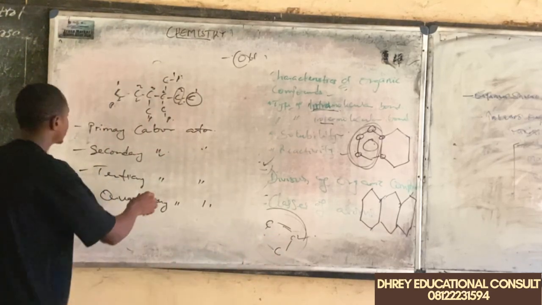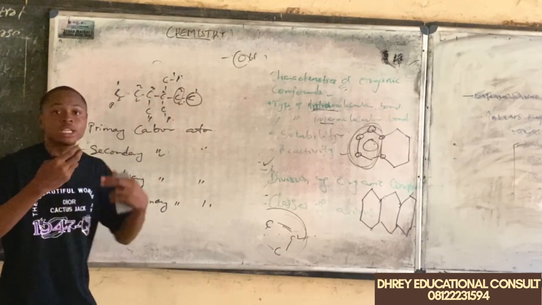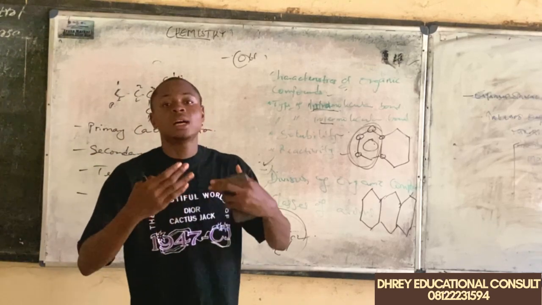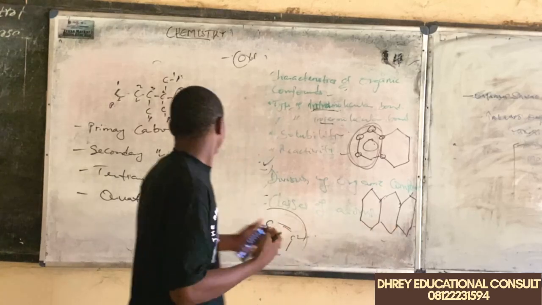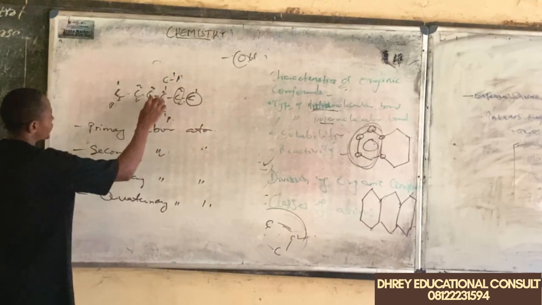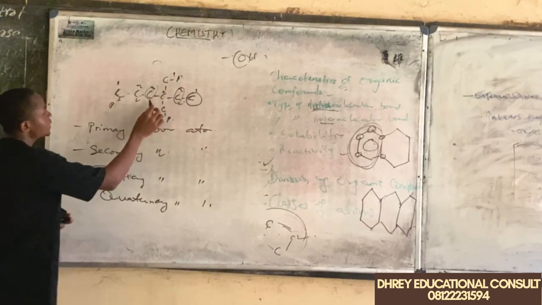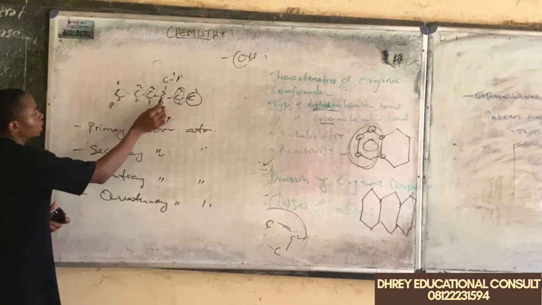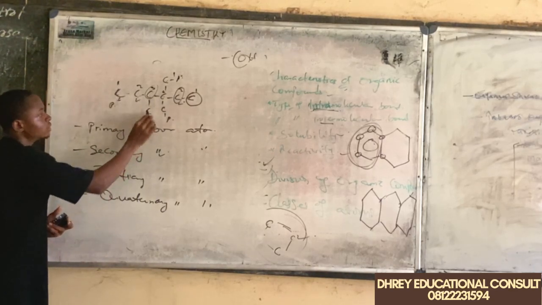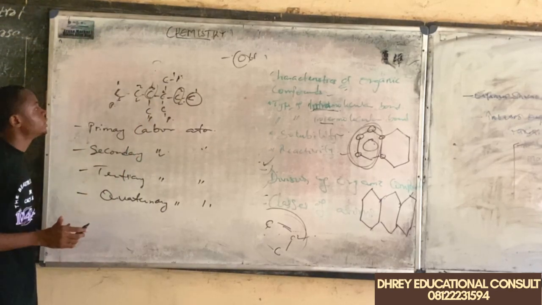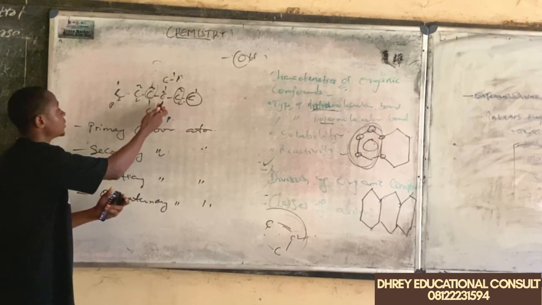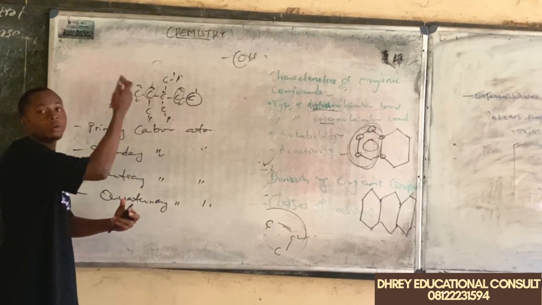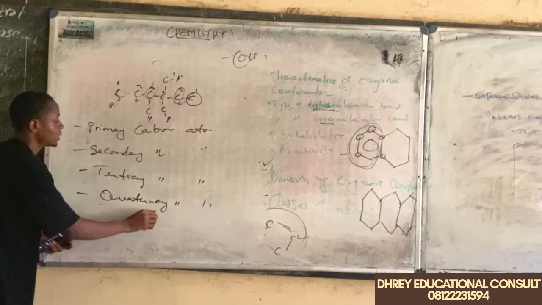Then we have the tertiary carbon atom. The tertiary carbon atoms are carbon atoms that are attached to 3 other carbon atoms. For example, we have this. This is attached to carbon number 2, carbon number 4, and carbon number 1, which makes it what? A tertiary carbon atom. There is no other tertiary carbon atom that we have here, except carbon number what? Carbon number 3.